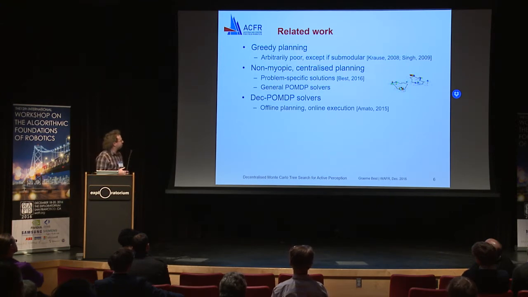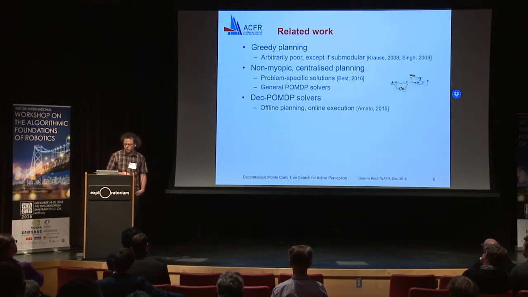Some example solutions are very problem-specific solutions such as a TSP type problem on the right, or you have very general solutions such as POMDP solvers that fit into this. One closely related idea is the decentralised POMDP. The problem that we're presenting here is quite similar, but usually in this related work, the focus is on offline planning and then online execution by looking up a lookup table. So instead, we're trying to bring this planning component online on board the robot.